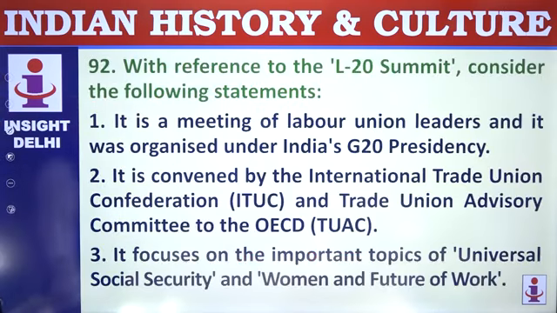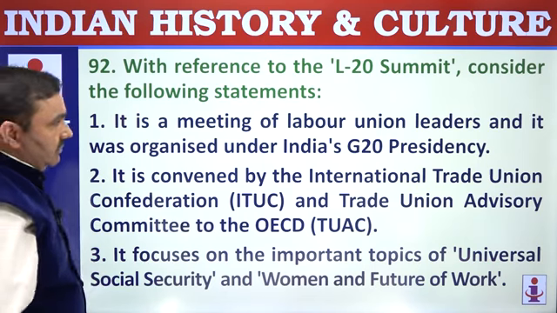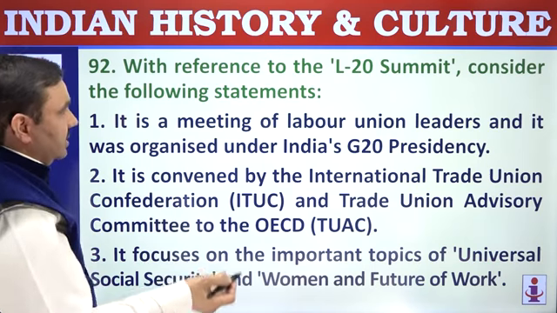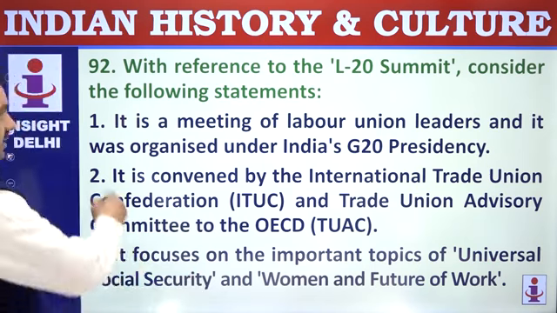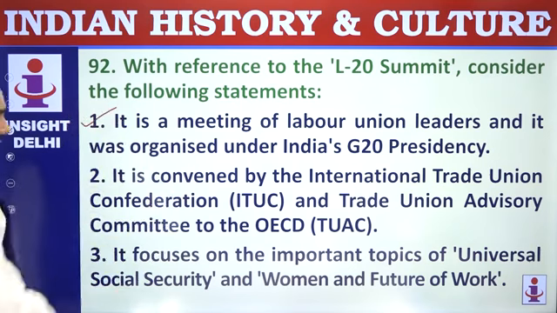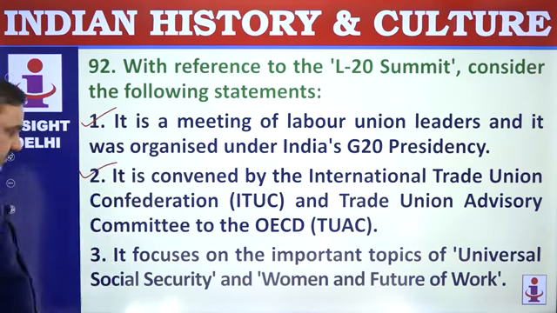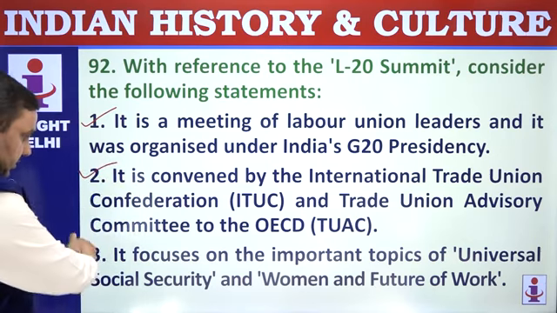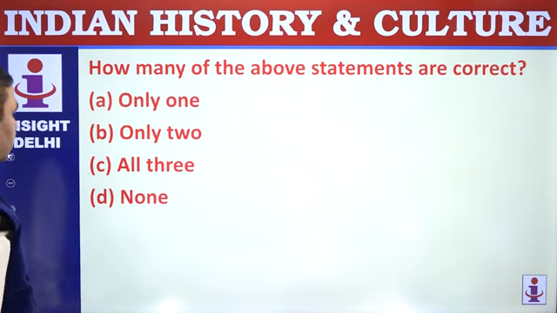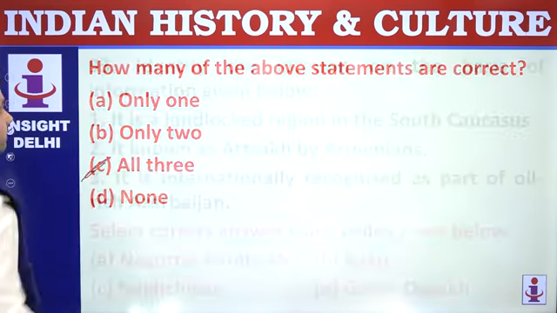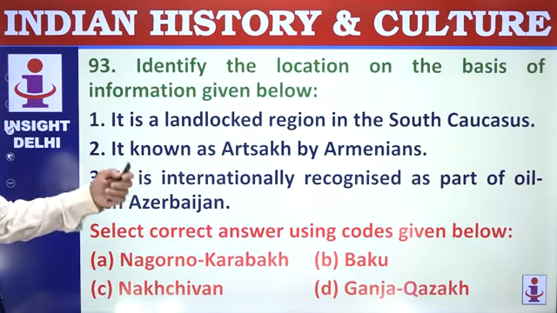92. With reference to the L20 summit, part of G20, Labour 20, it is a meeting of labor union leaders. That's correct. It is convened by the International Trade Union Confederation. That's correct. It focuses on the important topic of universal social security. That's correct. 1, 2, 3, all are correct here. Option is C.